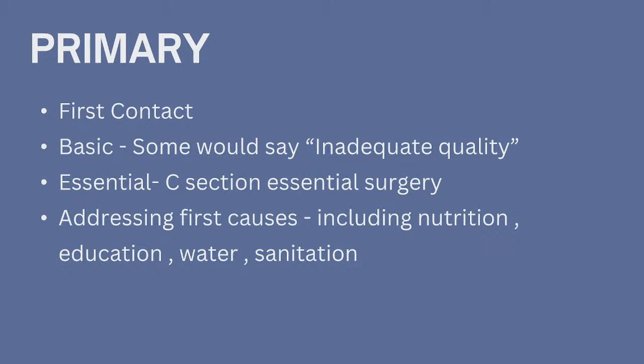There a very big international conference was held, and this declaration of primary healthcare was given out, and since then it has become the basis of all public health practiced across the globe. It is not only in India, it is not only in Africa, it is across the globe, in developed, developing and underdeveloped countries. Primary healthcare has become one of the major cornerstones of every healthcare system that is established.